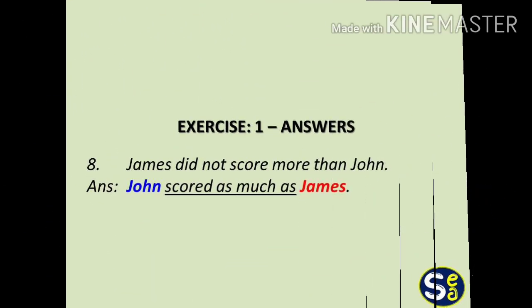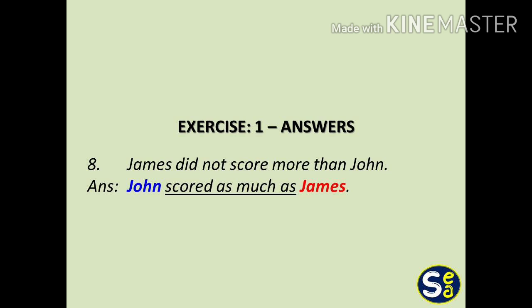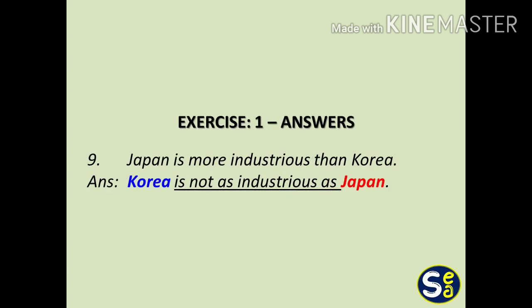The eighth question is, James did not score more than John. More is comparative degree. The answer is, John scored as much as James. Question number 9.